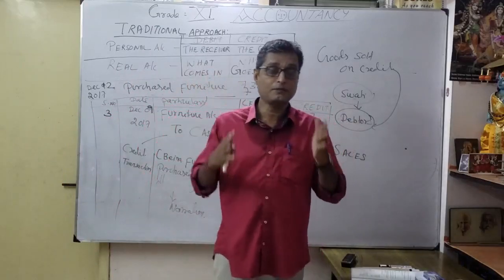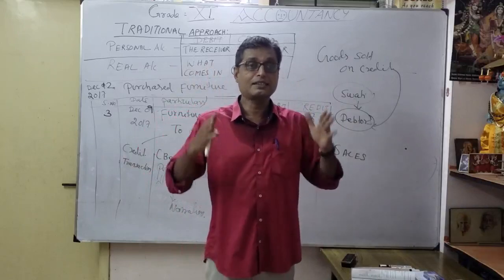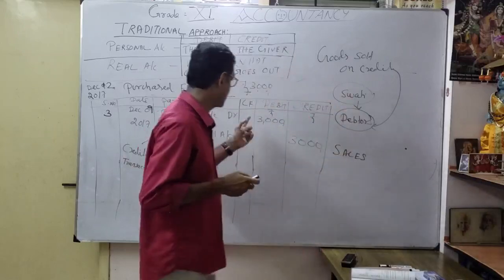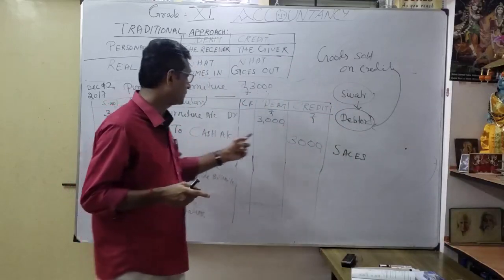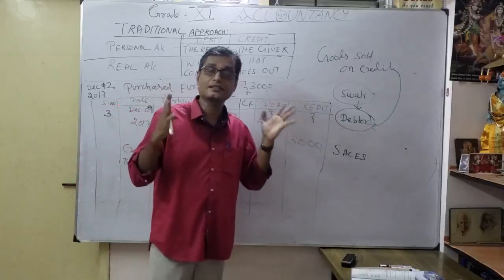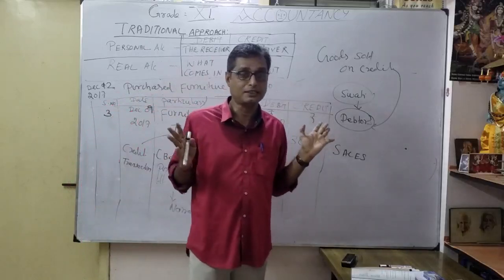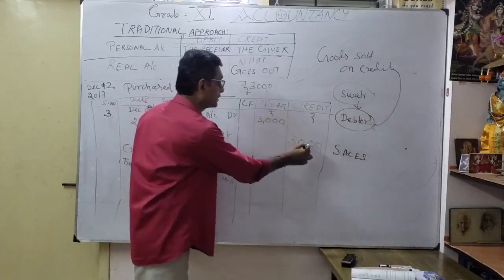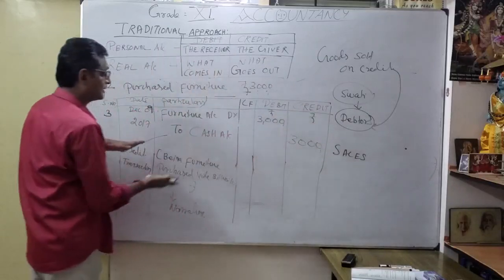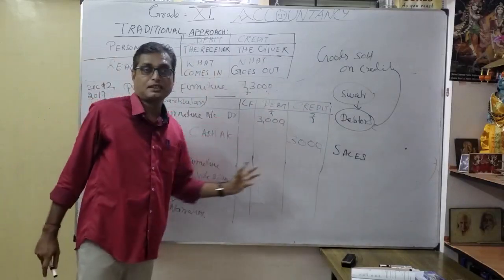Dual aspect concept. Definitely, for every action there is a reaction. So for every corresponding debit, there is definitely a corresponding credit. Otherwise, we conclude that somewhere we have made mistakes. That's why in a journal entry, debit and credit should be equal. That's the understanding for journal entry formation.